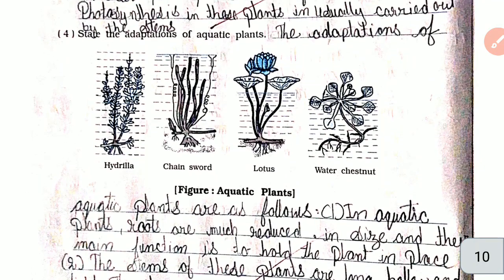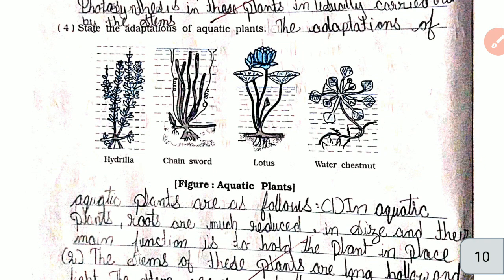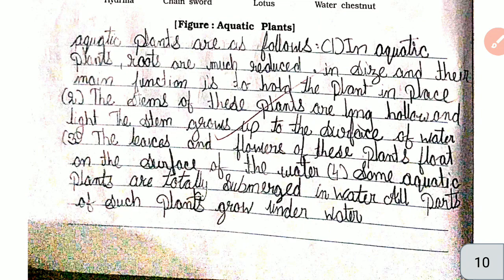Number 4, state the adaptations of aquatic plants. The adaptations of aquatic plants are as follows. Number 1, in aquatic plants, roots are much reduced in size and their main function is to hold the plant in place. Second, the stems of these plants are long, hollow, and light, and rise up to the surface of water. Third, the leaves and flowers of these plants float on the surface of water. Fourth, some aquatic plants are totally submerged in water. All parts of such plants grow under water.